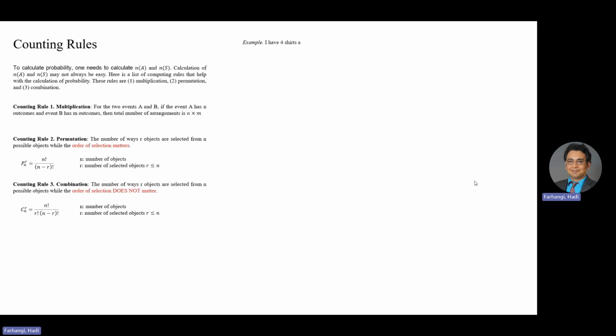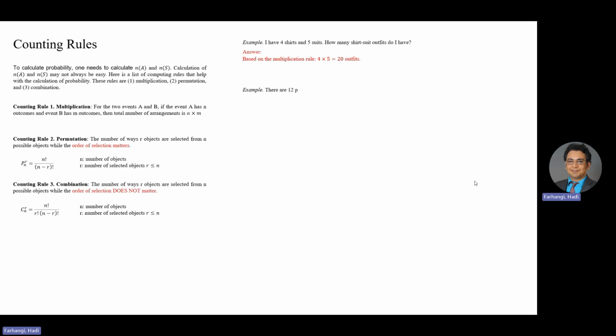Here's the example. I have 4 shirts and 5 suits. How many shirt and suit outfits do I have? So we should be able to calculate this. Based on the multiplication rule, I have 4 times 5, which is 20 outfits. And how do I know I have to use the first rule? Because I have a total number of outcomes in one event, selecting a shirt, and another event, selecting a suit. In total, it will give me the multiplication rule.